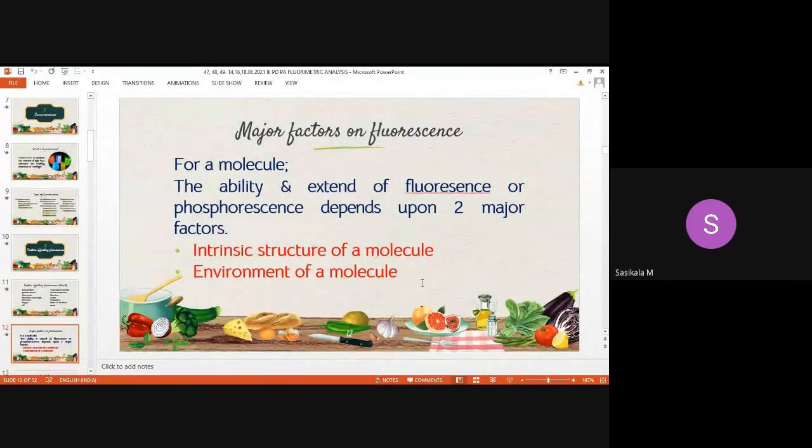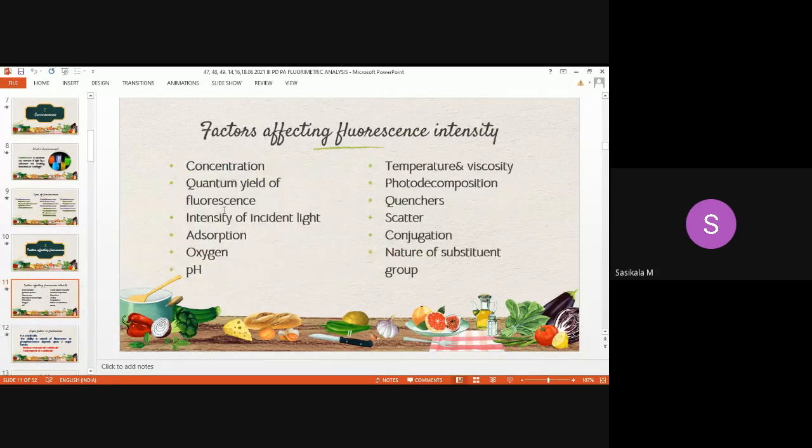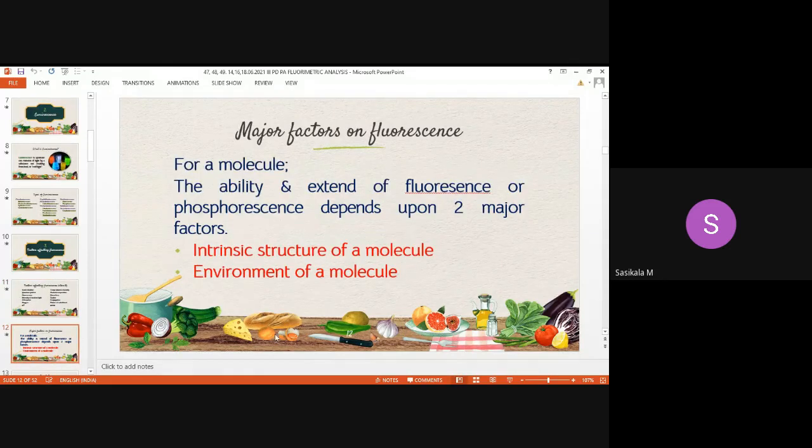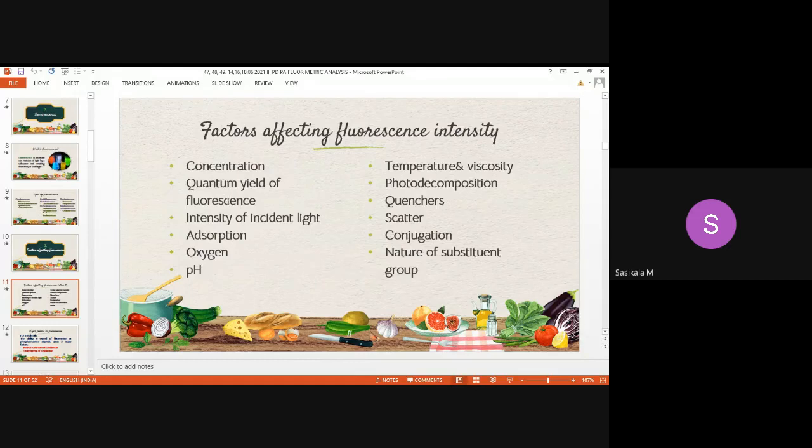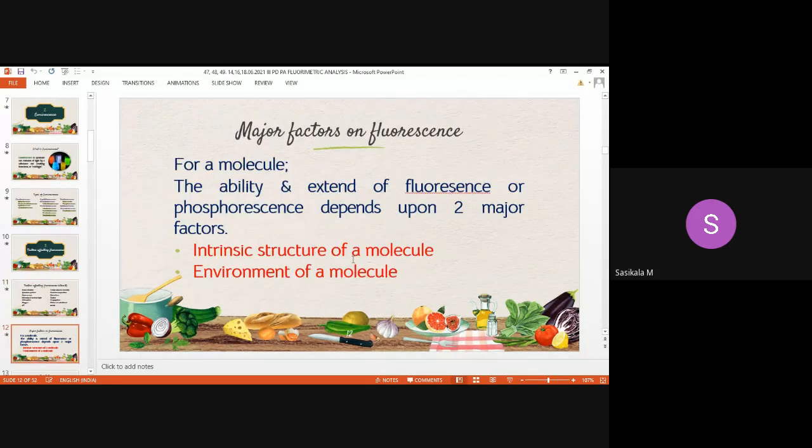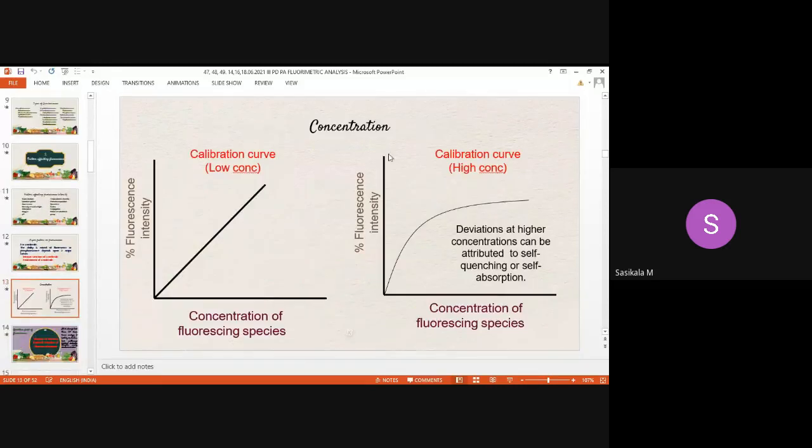Basically, fluorescence intensity depends upon the intrinsic structure and the environment of a molecule. Hope you have understood what the intrinsic structure represents: the nature of substituent groups and the conjugation present. And the environment of the molecule represents concentration, quantum yield, intensity, absorption, oxygen, pH. These all are other factors that cover the environment of a molecule where it exists. Then we have seen concentration, how the concentration factor affects the fluorescence intensity at low concentration and high concentration.